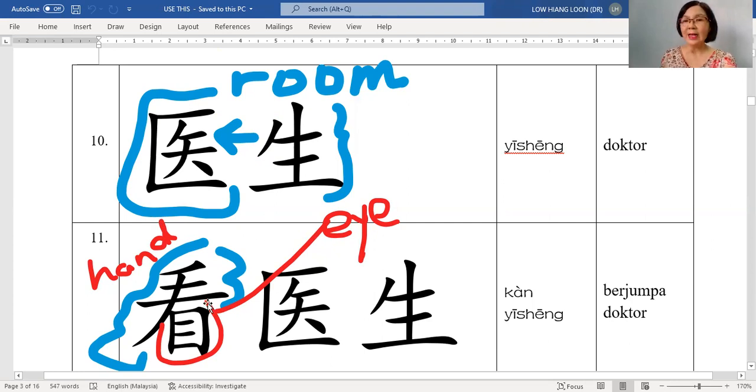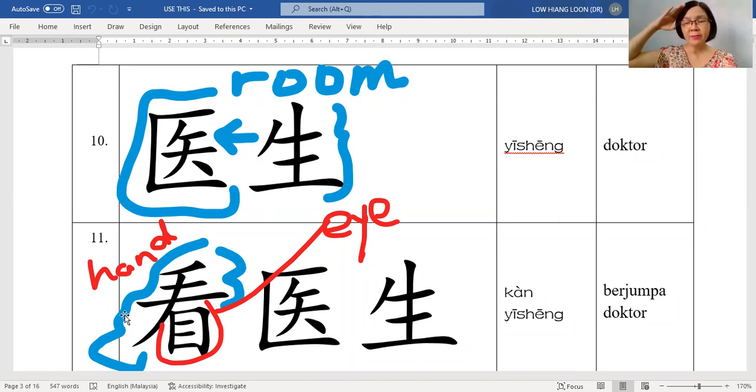And 11. We add another character. You'll see 老师 put here on the left hand side. Actually, this is the hand. And the one 老师 circled in red, originally this is the eye, mata.